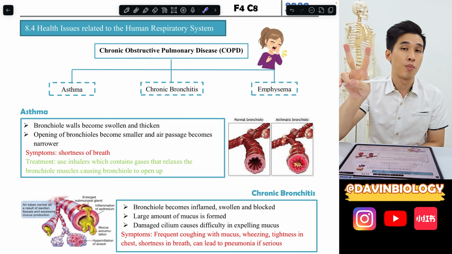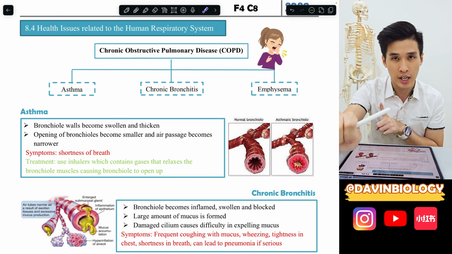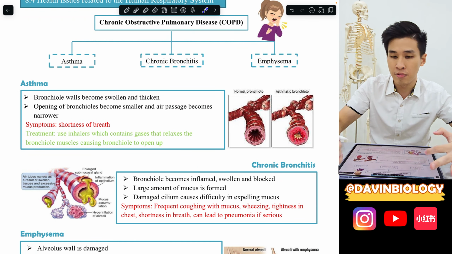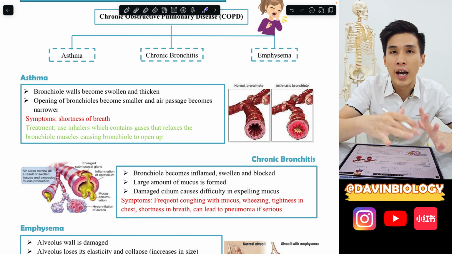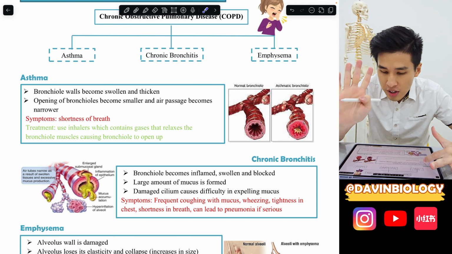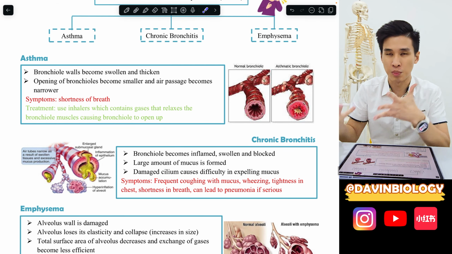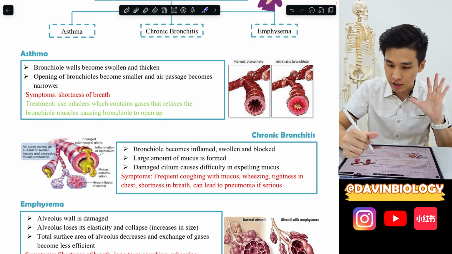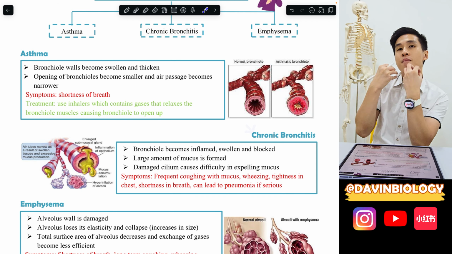There are two diseases about the bronchial and one about the alveolus. The two bronchial ones are asthma and chronic bronchitis, and the alveolus one is called emphysema. For the two bronchial ones, they look quite similar. But when I do questions on them, how am I going to identify which is which? If they say the following disease is caused by smoking, tar, this fellow likes to smoke a lot,